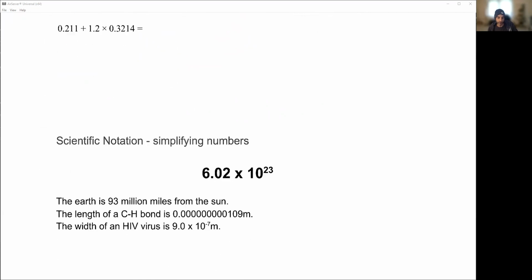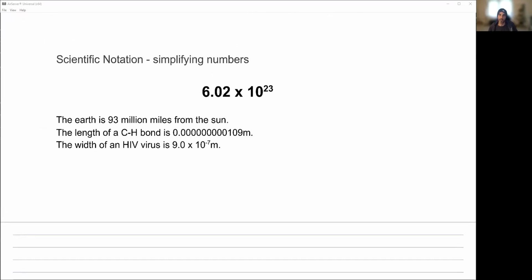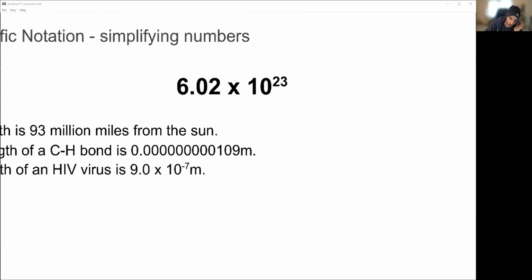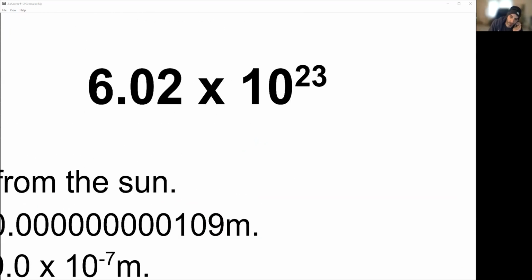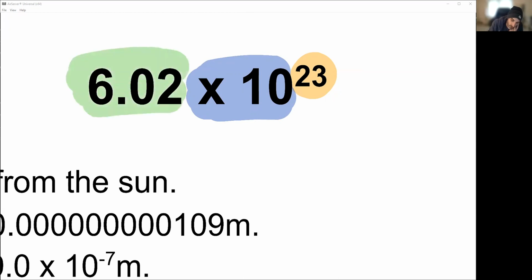Okay, good. And the final thing, scientific notation. Scientific notation, we use this to simplify numbers. No one wants to write 6.026 and all of those zeros. Okay, so scientific notation, we can certainly talk about this if you guys are unsure about it, but we have the power, and we're going to go through these just a little bit each. We have the exponent, we have the power that we raise things to, and we have the coefficient out front.